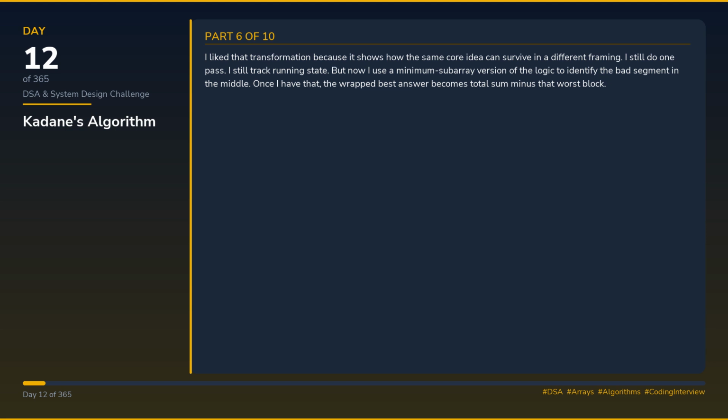I still do one pass. I still track running state. But now I use a minimum subarray version of the logic to identify the bad segment in the middle. Once I have that, the wrapped best answer becomes total sum minus that worst block.